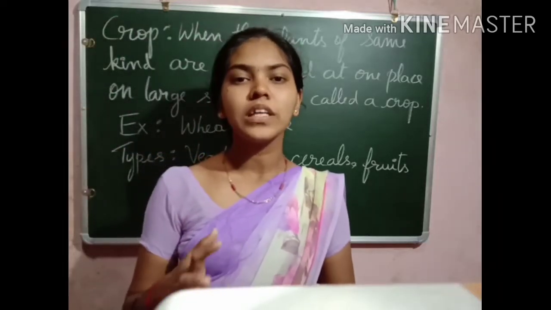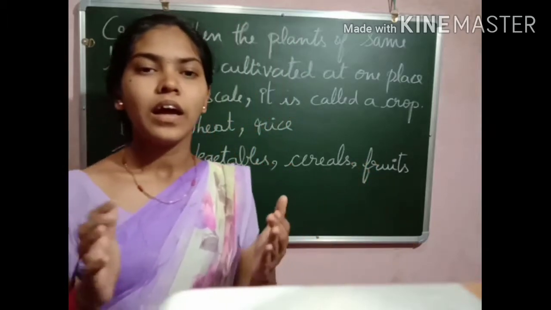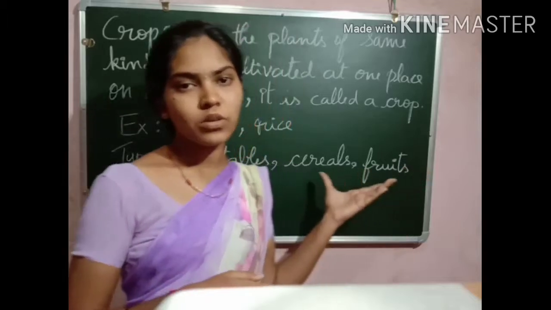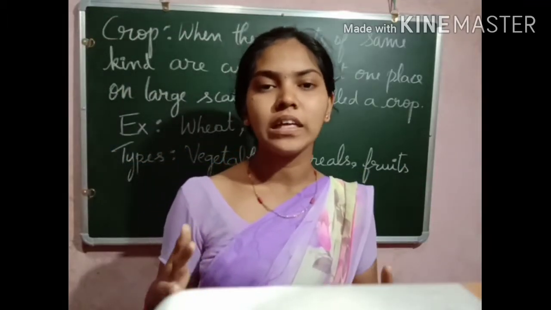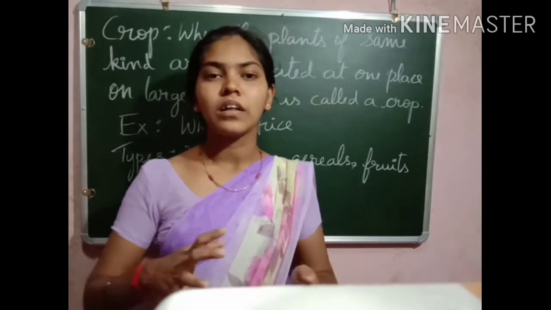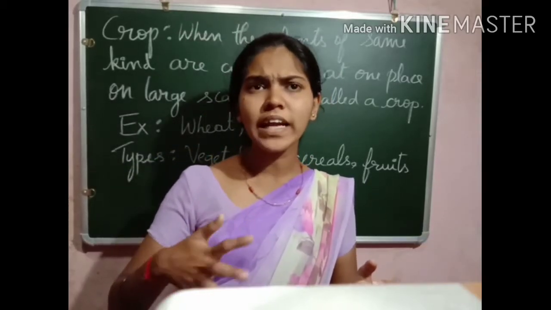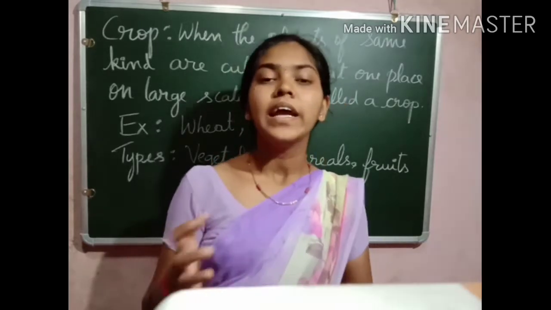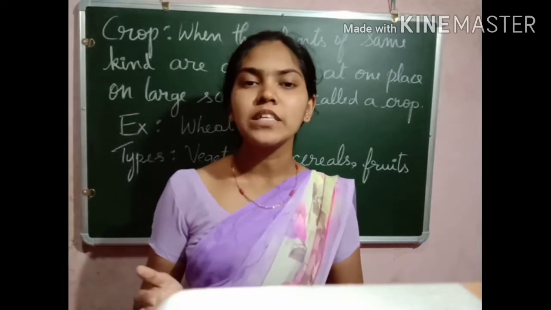Based on the season, we can't grow all crops whenever we require. So we grow crops based on the season. In India we can see a wide variety, because there is diversity in climatic conditions. The country is very wide, which is why we see variety in climatic conditions. Temperature, humidity and average rainfall vary from one place to another.